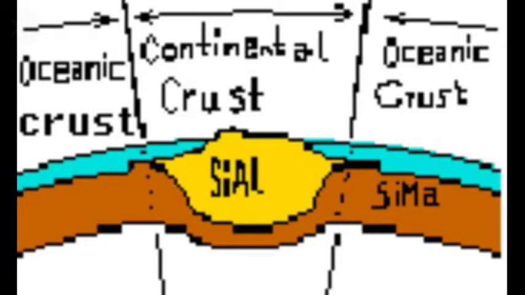Lithosphere has got two layers. One is Sial, another one is Sima. Sial is the upper layer and Sima lies just below the Sial. You can see from the picture, it's clearly shown there.